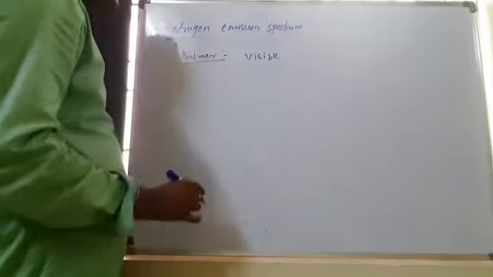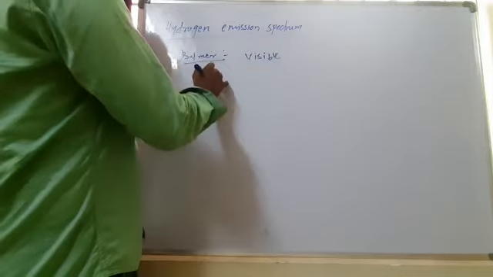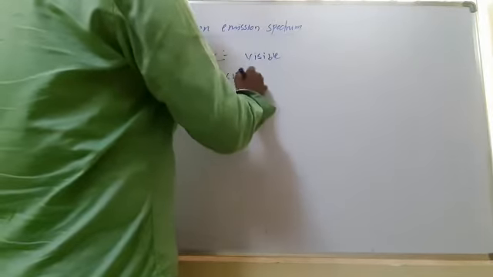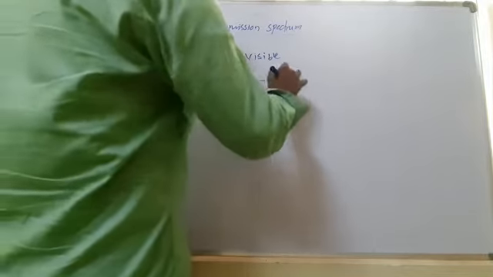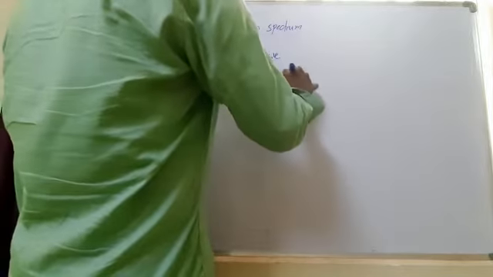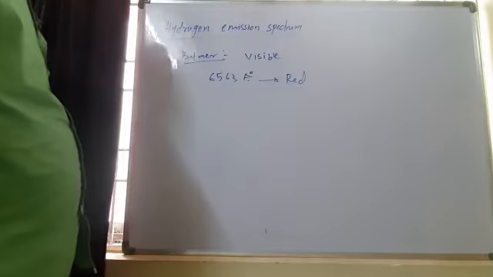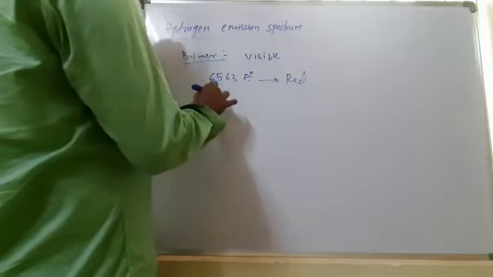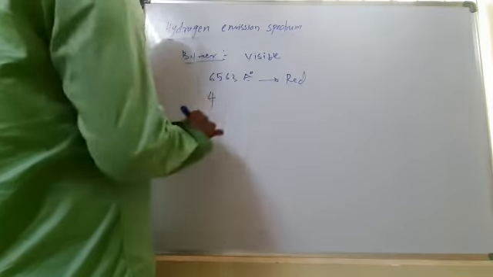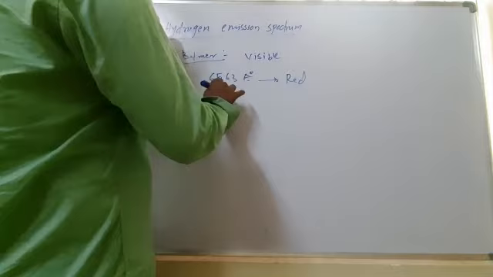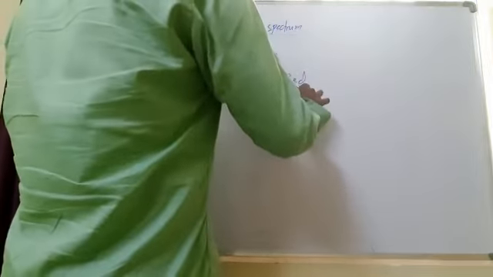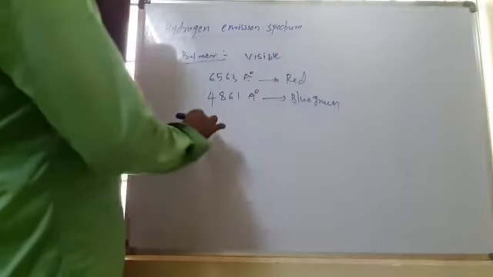He first observed a line at 6,563 angstroms, that is a red colored line. Also one line at 4,861 angstroms, that is a blue green colored line he observed,